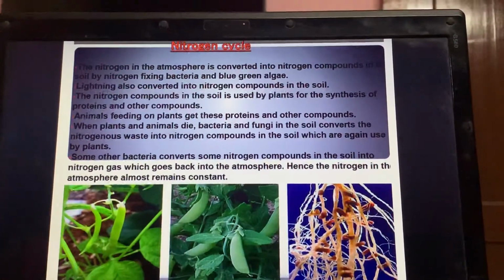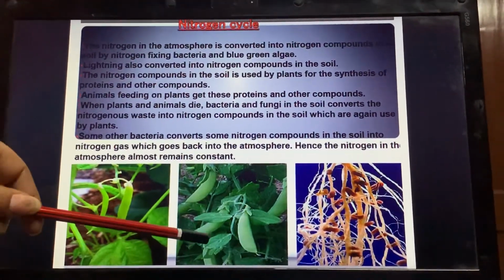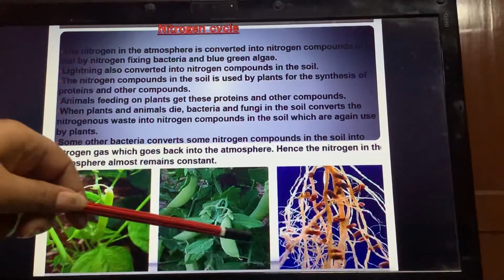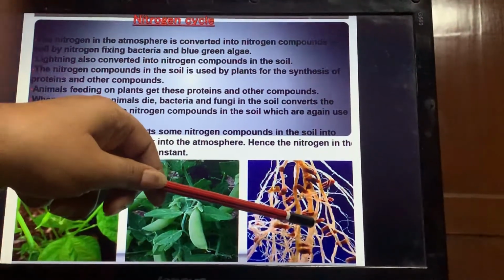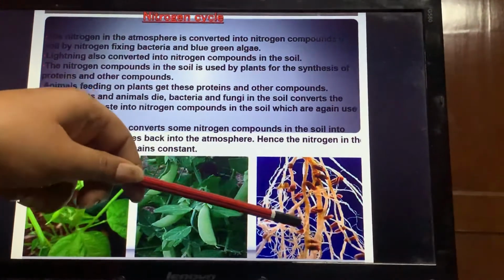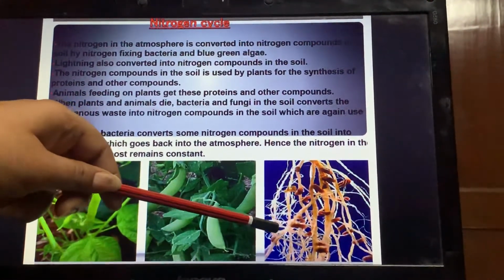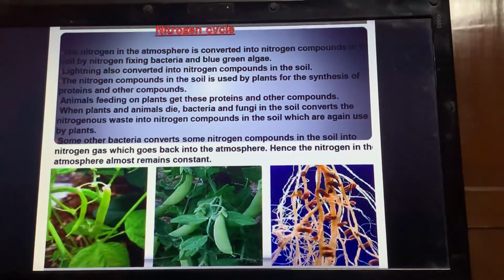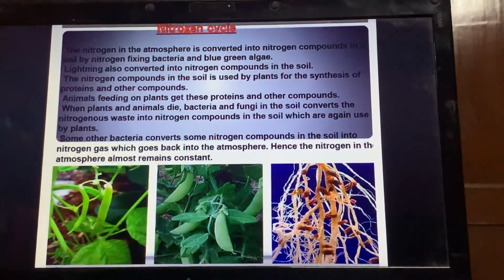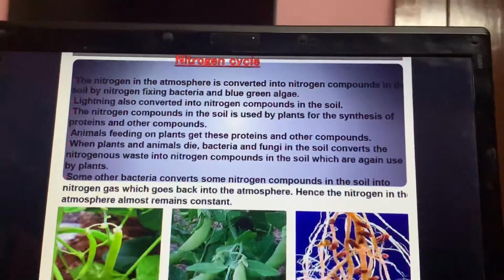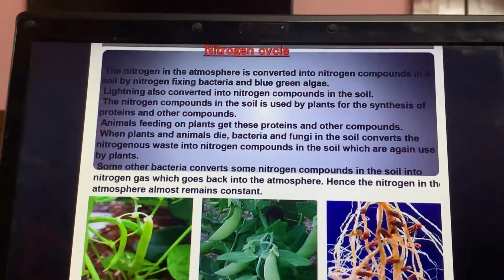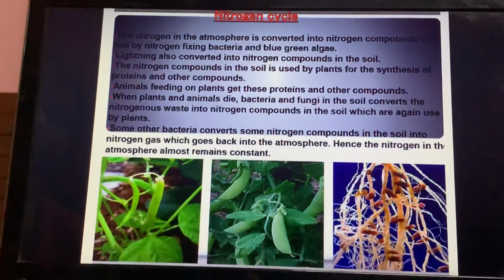So here in this diagram you are seeing the leguminous plant, and these are the root nodules in which rhizobium bacteria are present. Nodules are nothing but bacterial infections. In the same way, when a bacterial infection takes place in your body, a boil arises. This boil contains numerous bacteria.